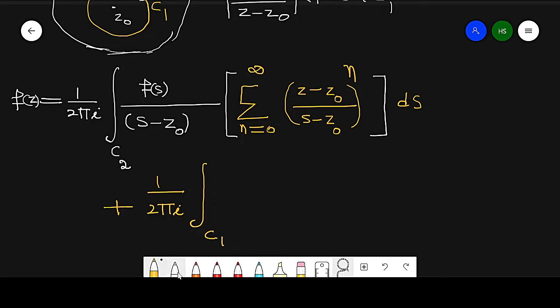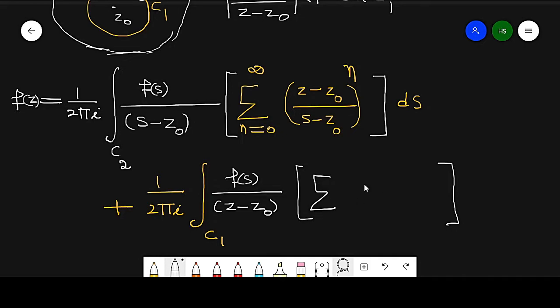This will become f(s), and the term here is (z minus z naught), and in this bracket we have the series of [(s minus z naught) over (z minus z naught)] raised to power n, where n is running from 0 to infinity, into ds.